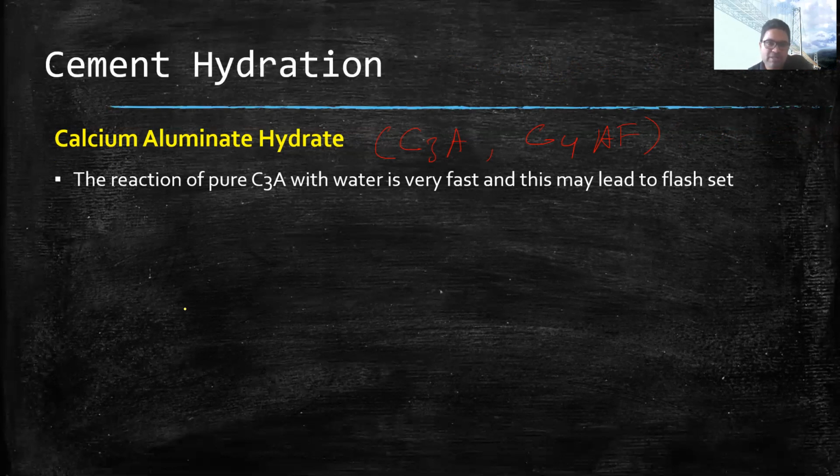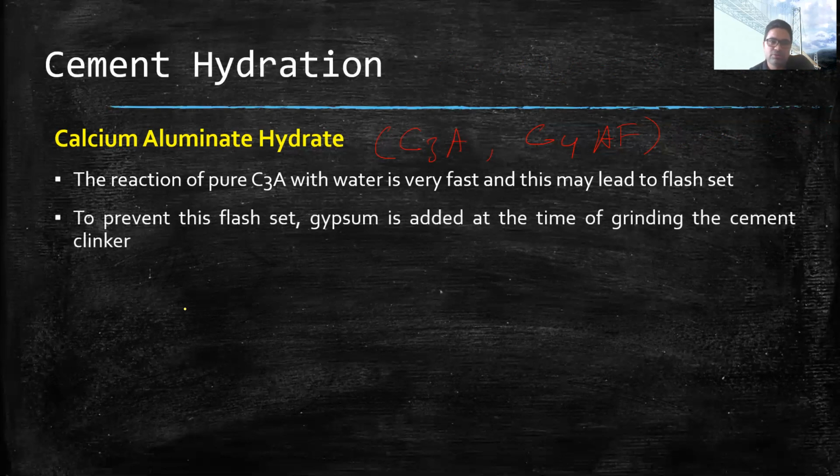So if we don't mix gypsum with cement, then cement will flash set in a moment. To avoid that, we add gypsum. To prevent this, gypsum is added at the time of grinding of the cement clinker. C3A also contributes to the initial strength of concrete, but to a very small extent, not to a very large extent.